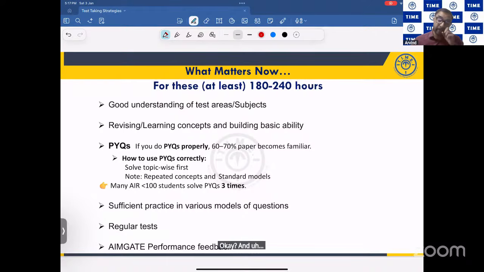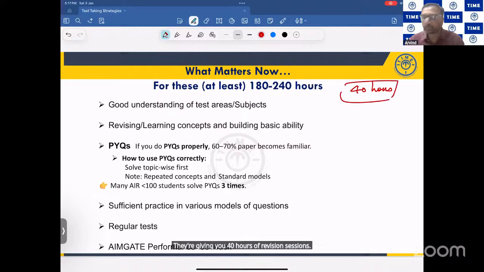Friends, I'm not sure whether you're a TIME student or not. If you're a TIME student, we are going to start the revision sessions. We are giving you 40 hours of revision sessions. Every day 2 hours, attend the sessions. So whatever you have studied till now, going forward till the date of examination, 40 hours of revision sessions will be there for you.